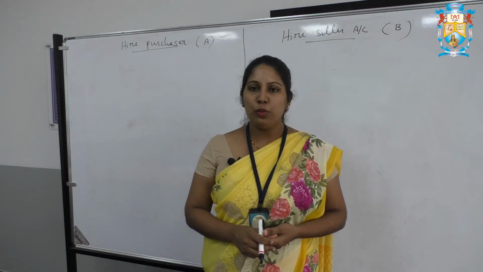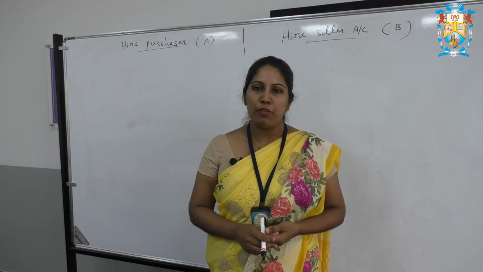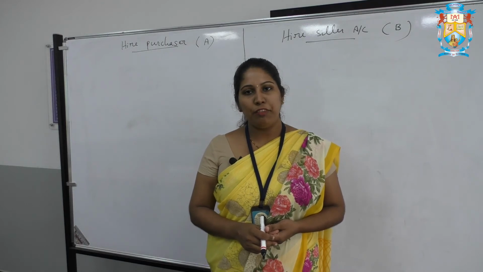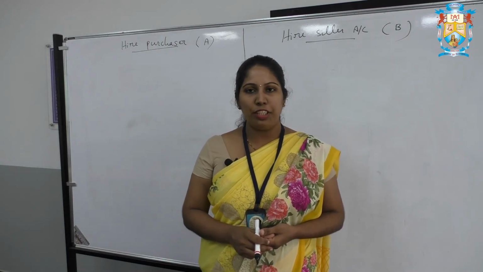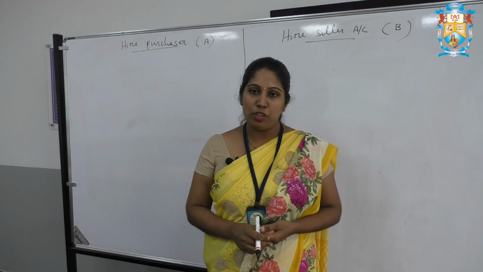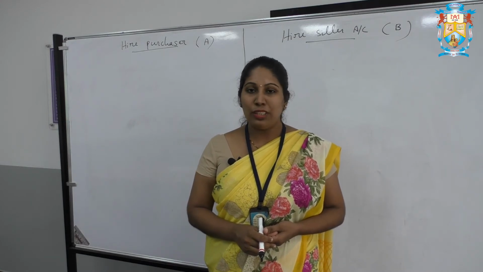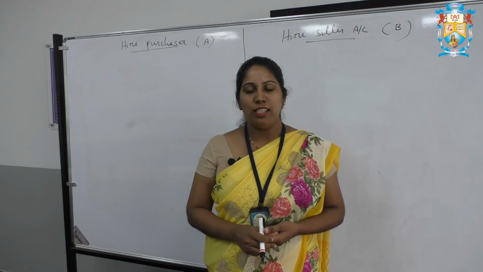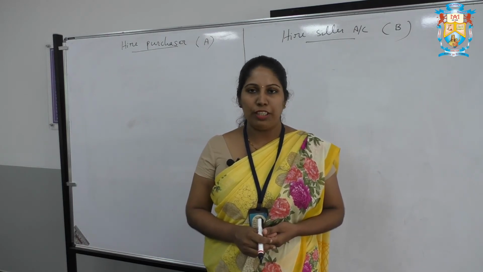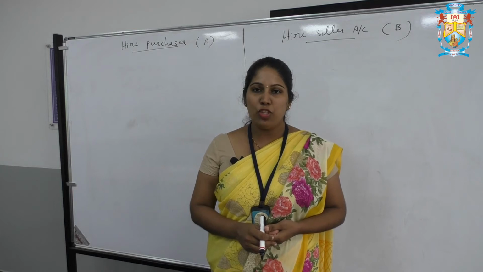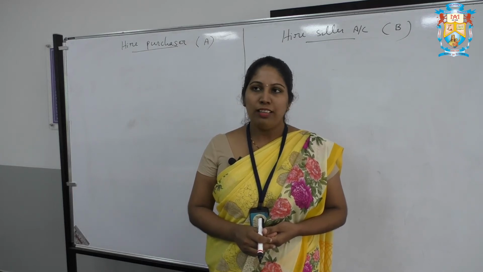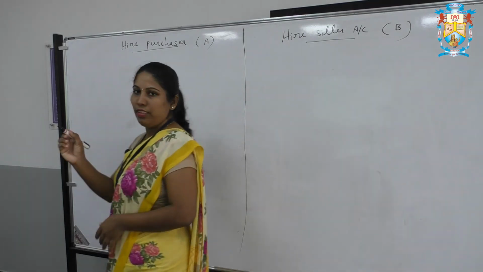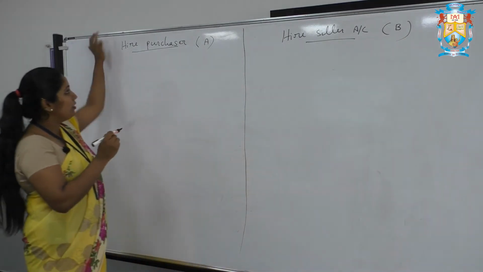For example, if it is a contract for 5 years, from 2021 to 2025, and in 2021 he has paid the installment as well as interest, then till that point we pass the usual entries. For the remaining 4 years, that is 2022 to 2025, we need to pass the new journal entries for the repossession in the books of the hire purchaser. So here see the hire purchaser entries.